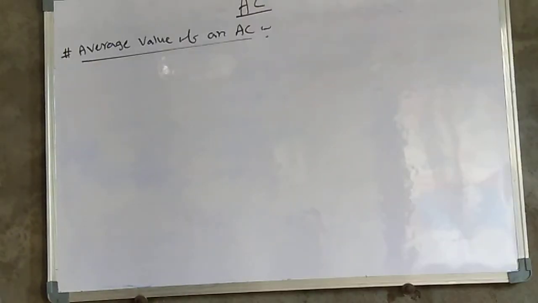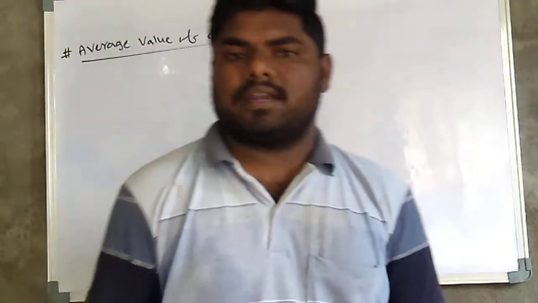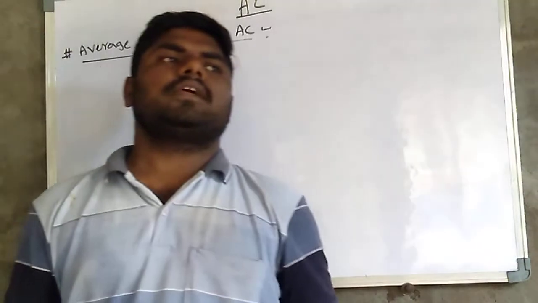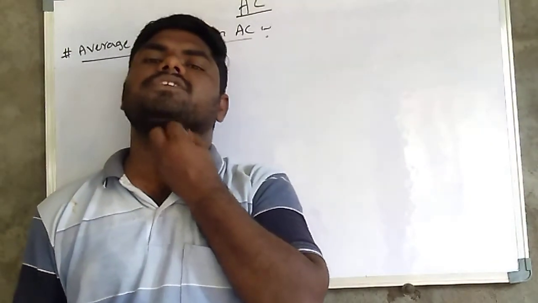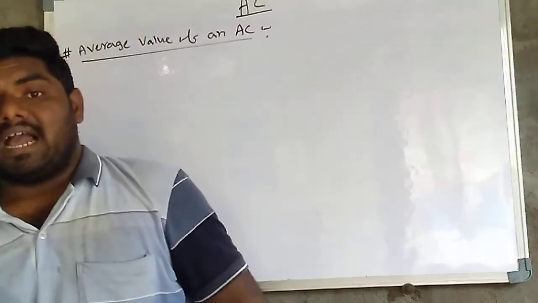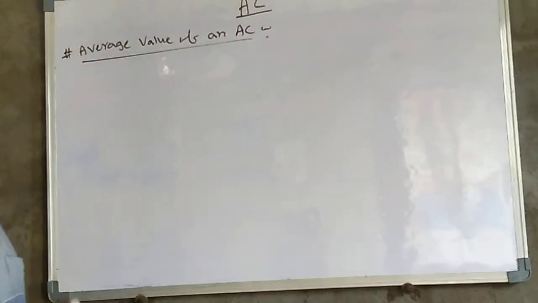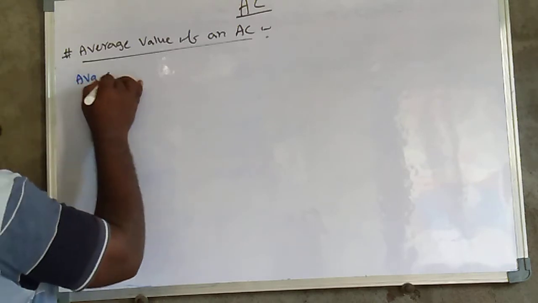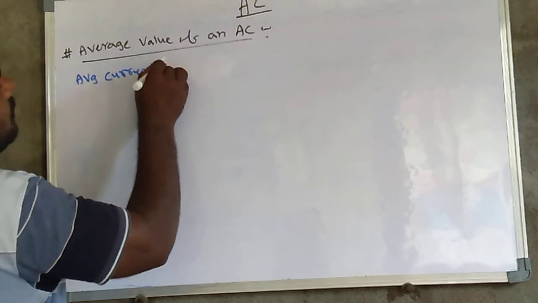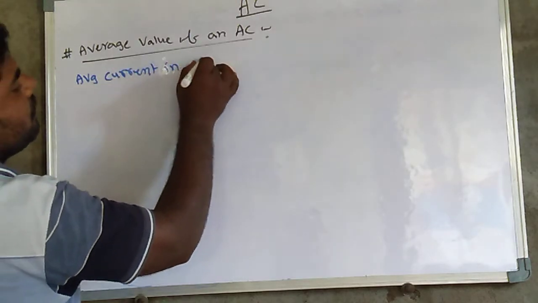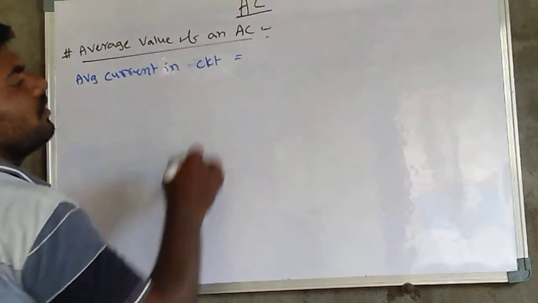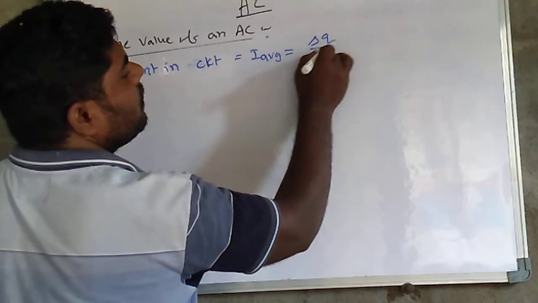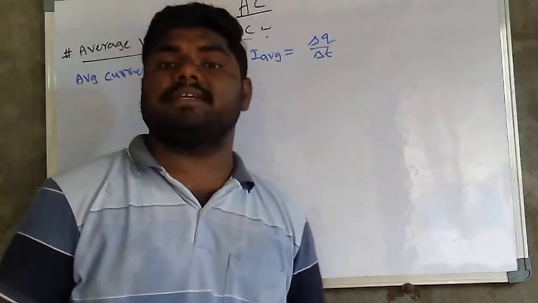Another important one, average value of an alternating current. Average current is nothing but the change of charge divided by the changing time interval. So the average current in a circuit is I average is equal to delta Q by delta T. We call this the average current.